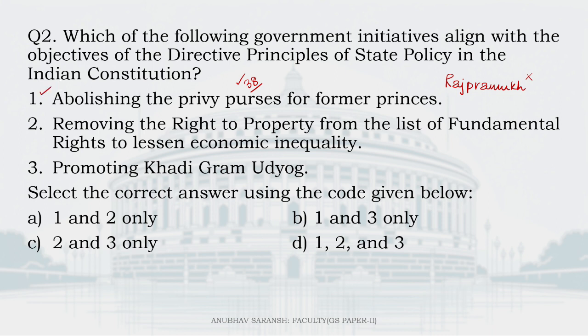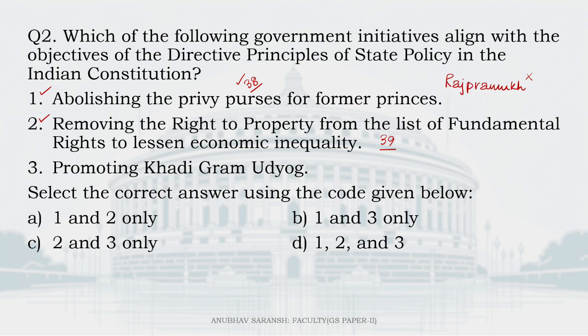So 1 is correct. Number 2, removing the right to property from the list of fundamental rights to lessen economic inequality. Is this correct? Yes, of course. Article 39 talks about these things only, that we have to somehow have our policies in such a fashion that it reduces the concentration of wealth, plus the resources of the country should be distributed so as to subserve the common good, and hence this deletion of right to property from fundamental rights was a step in that direction. 2 is also correct. Number 3, promoting Khadi Gramodyog.